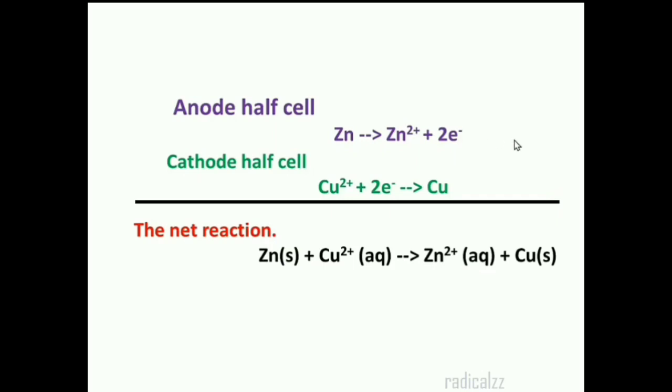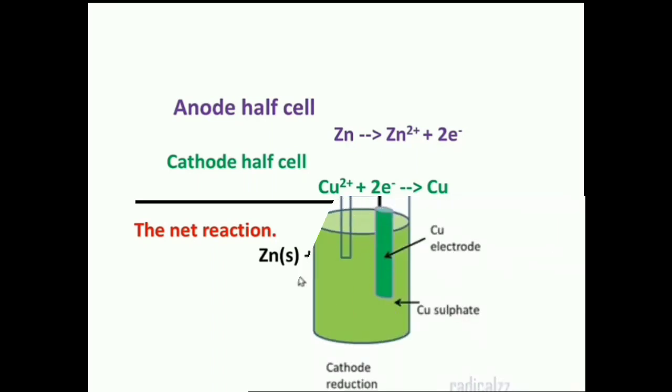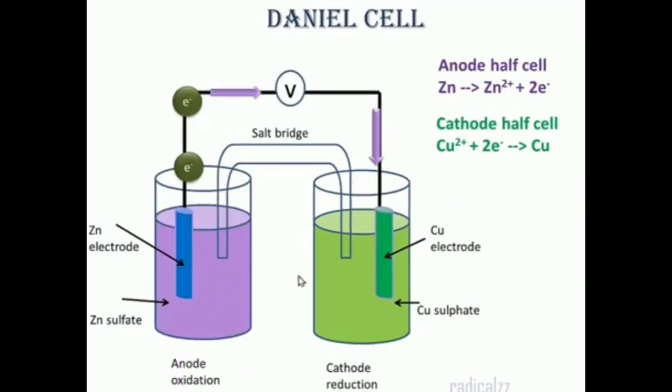Then the overall reaction or net reaction: on adding the left side of the two equations, we get the LHS of the overall reaction, and on adding the right side of the two equations, we get the RHS of the net reaction. Then we get Zn(s) plus Cu2+(aq) gives Zn2+(aq) plus Cu(s). This is the overall reaction that takes place in Daniell cell. This is the working of Daniell cell.